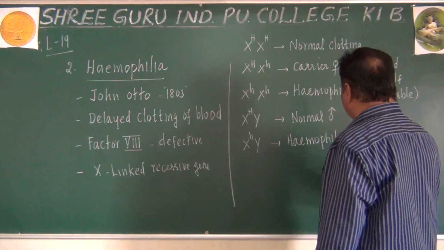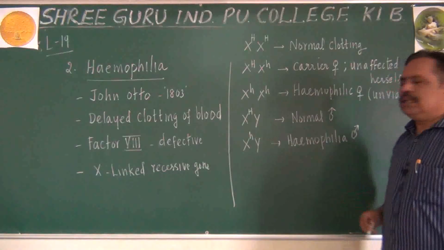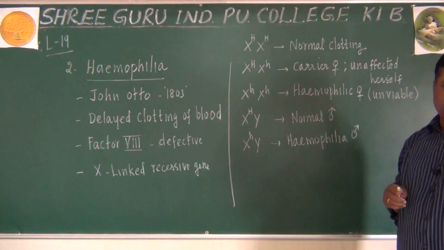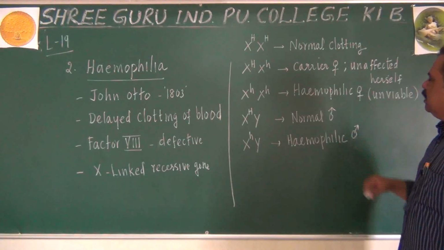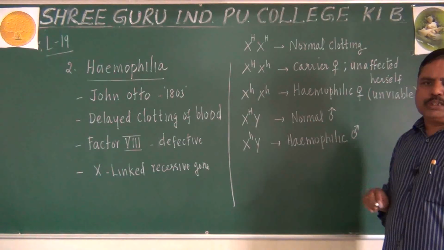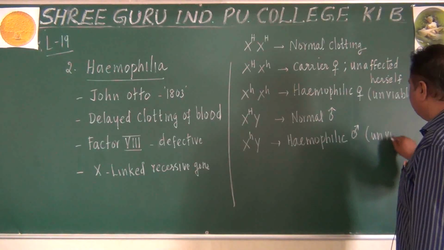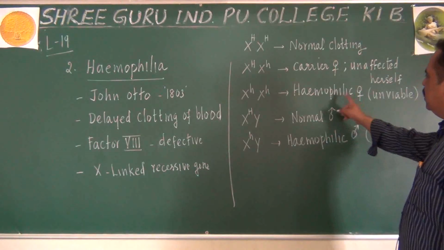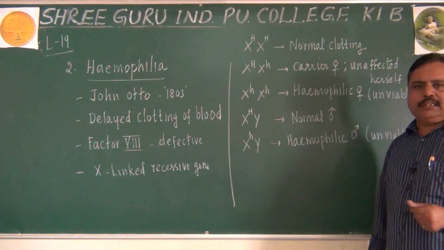A hemophilic male is possible when there is one small h on the X chromosome. The Y chromosome does not influence anything here. It is a hemophilic male, we can say. Even this male will be unable to survive for long. It is also an unviable condition in the human population. So in the human population, you cannot come across hemophilic males and females living for many years.